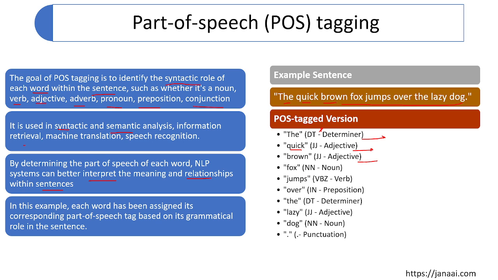In the case of fox, here it is used as a noun. In the case of jumps, here it is used as a verb. Over is used as a preposition. Then again the is a determiner. Then lazy is an adjective. Then the dog is a noun, and the dot at the end, you know, is punctuation.